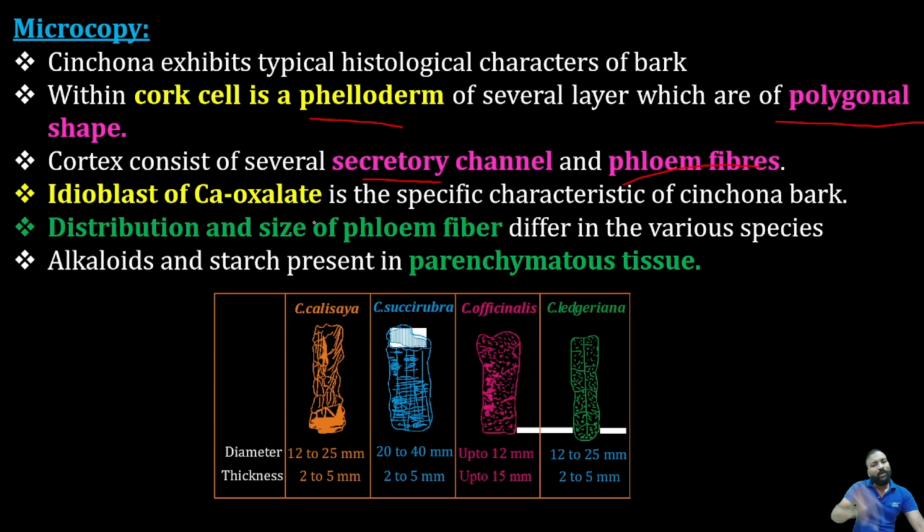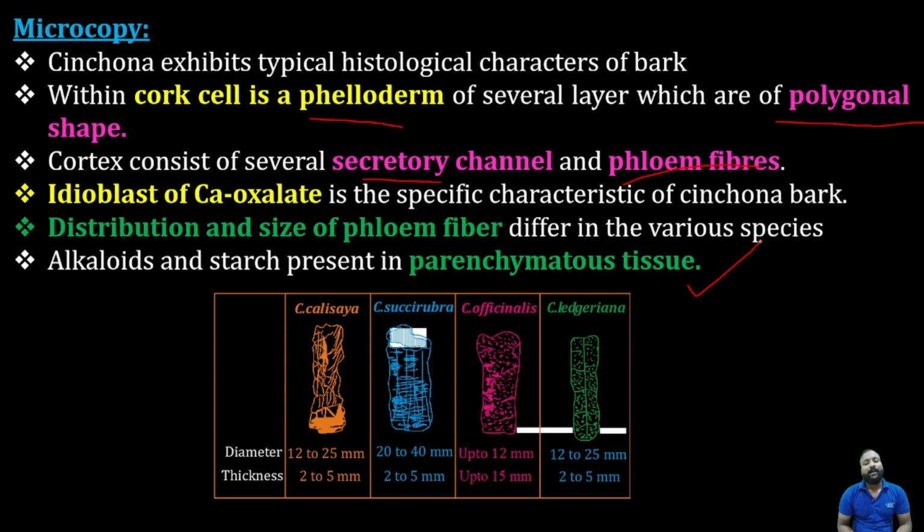Yes, whenever you want to identify the microscopical characteristics or confirm microscopically, you should check all these things. If it consists of idioblastic calcium oxalate crystals, then you confirm it is cinchona, not cinnamon. That is how we need to remember. And the distribution and size of phloem fibers differ in various species. Yes, with respect to the four species, they differ. Whereas the alkaloids and starch are present in parenchymatous tissues, so mostly starch and other alkaloids will be present in the parenchymatous tissue.